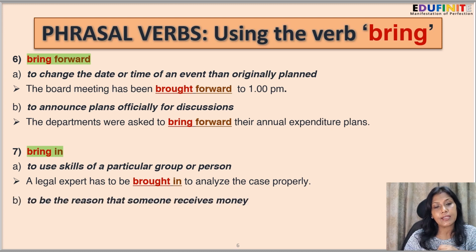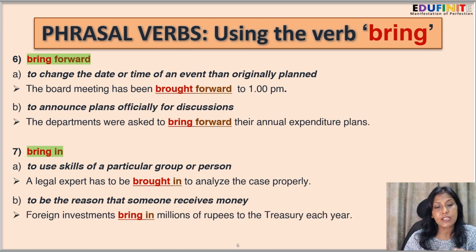Well, the next meaning is to be the reason that someone receives money. So, someone is receiving money for something, that is to bring in. Foreign investments bring in millions of rupees or dollars to the treasury each year. So, foreign investments is the cause of bringing in millions of dollars or rupees to the treasury each year.